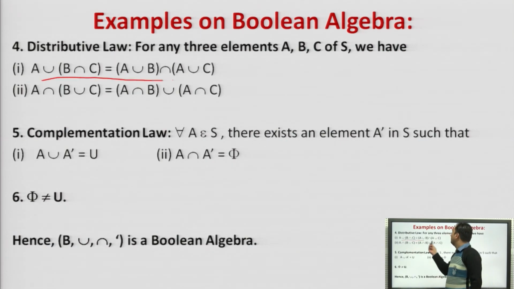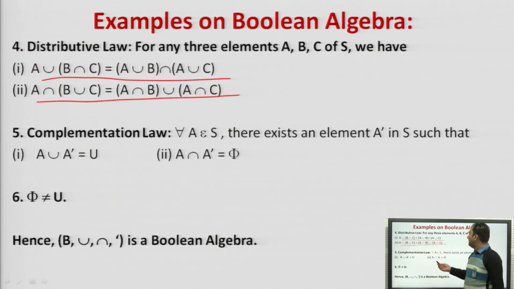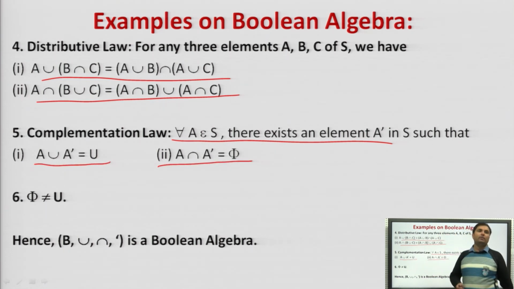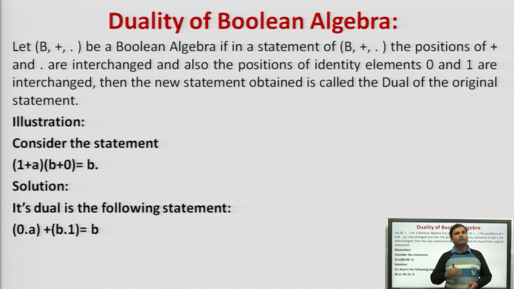These are the distributive laws which are given to us. Next is the complement. A union A complement is the universal set, A intersection A complement is phi, and last is that the universal set is not equal to the empty set. Hence we can say that this family of sets under union, intersection and complement is a Boolean algebra, as it follows the axioms: closure, commutative, distributive, identity, complement, as well as phi is not equal to the universal set. So in this lecture I have discussed the basic Boolean algebra, its various axioms, and 3 examples of how to solve this problem.